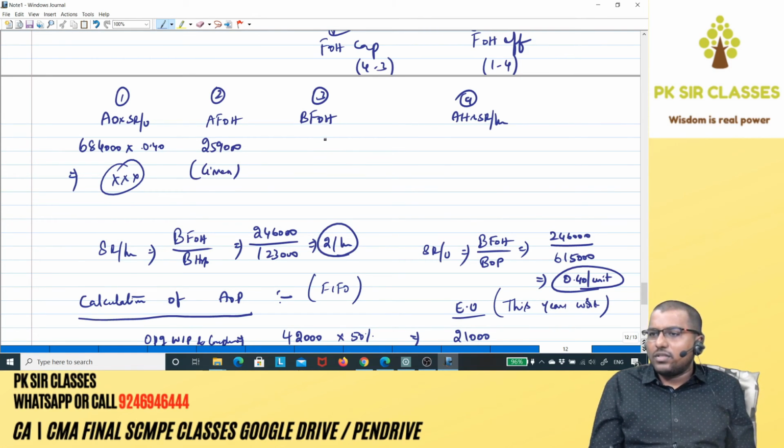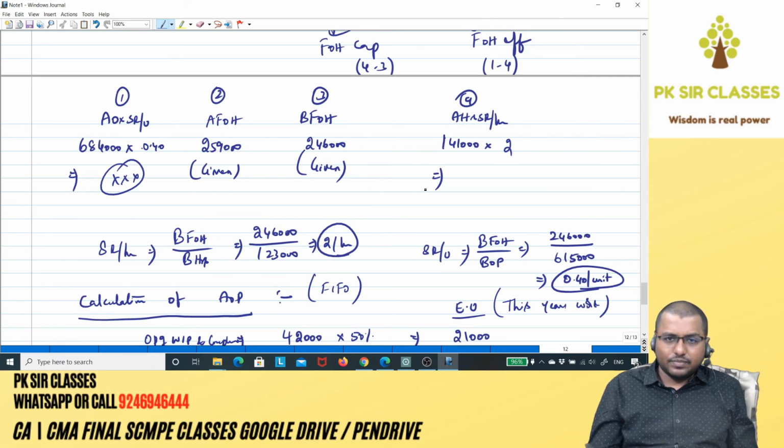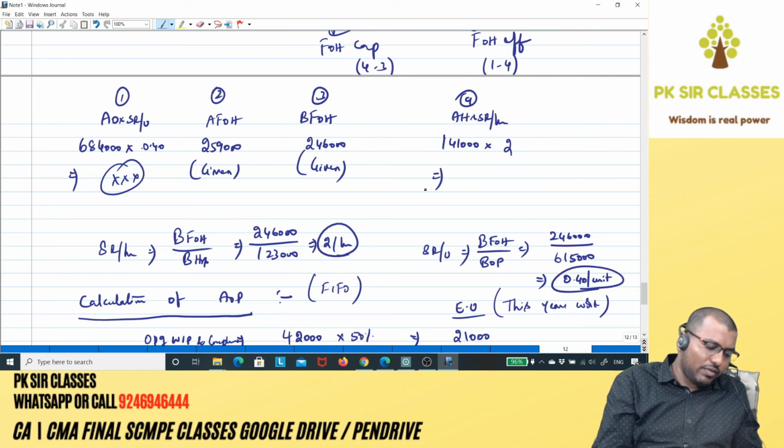Budgeted fixed overheads, is it given? Yes, 2,46,000. It is directly given in the question. Actual hours, is it given? Yes, 1,41,000 into standard rate per hour. We have calculated here 2. So 1,41,000 into 2,